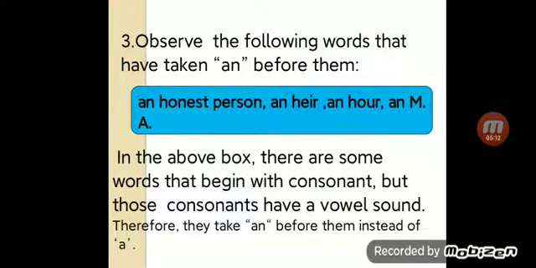Number 3. Observe the following words that have taken an before them. An honest person, an heir, an hour, and an honour. In the above box, there are some words that begin with a consonant, but those consonants have a vowel sound. Therefore, they take an before them instead of a.